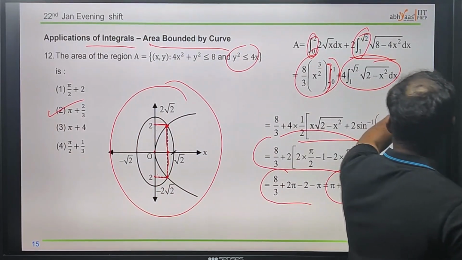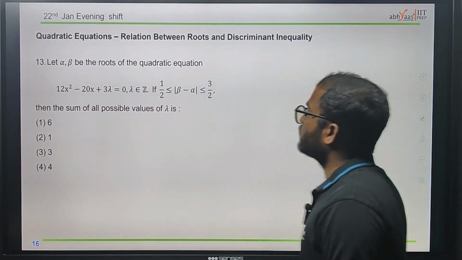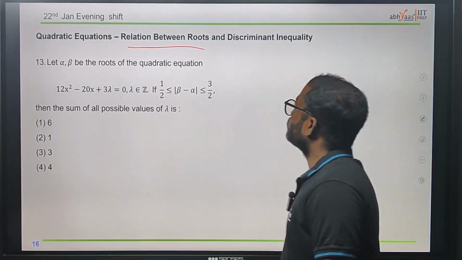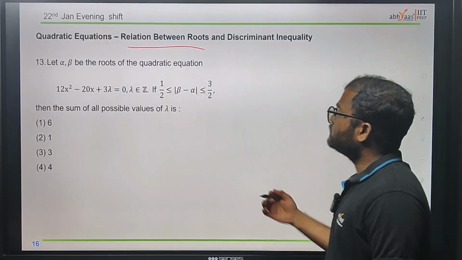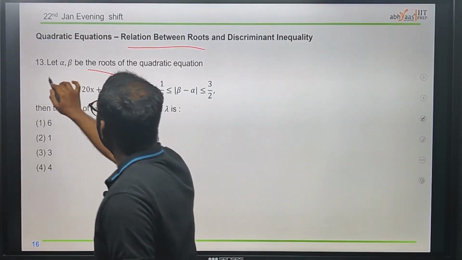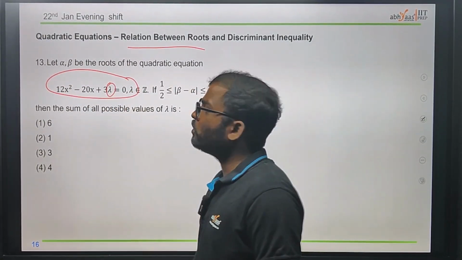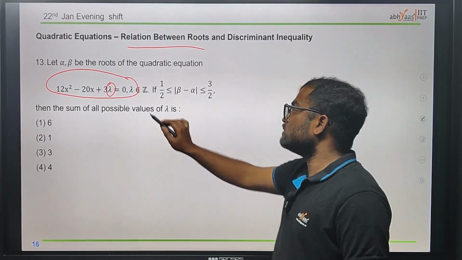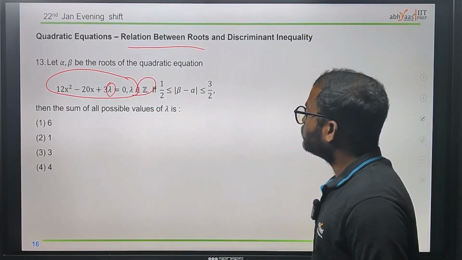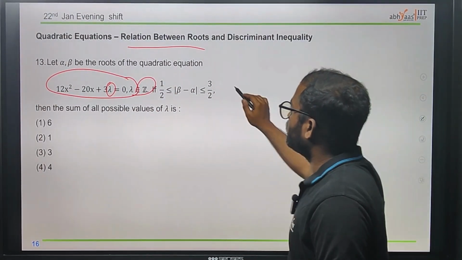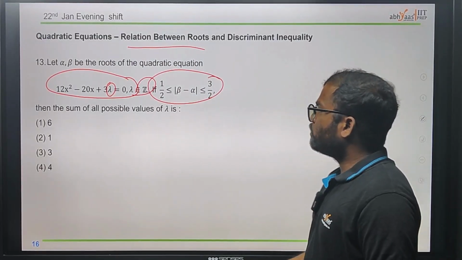Now come to the next question. We have a question on quadratic equations, on the relation between roots and the discriminant formula, which is inequality based. Now we have this quadratic equation and here we don't know lambda, where lambda belongs to integers. By using this inequality condition we can easily find the lambda value.